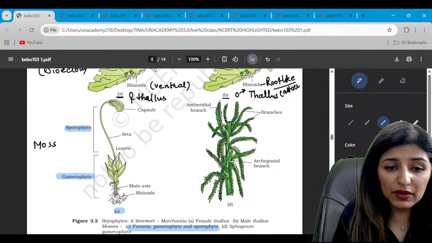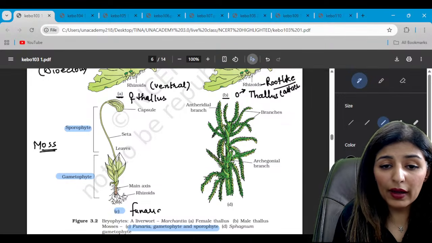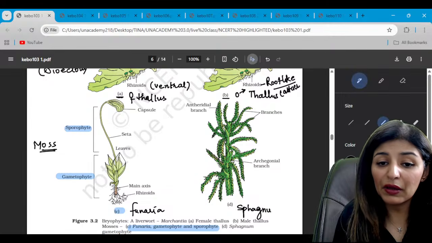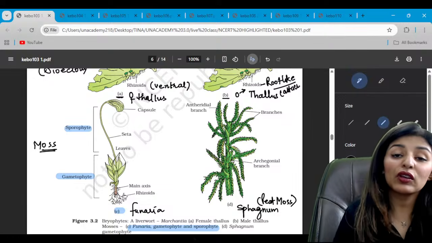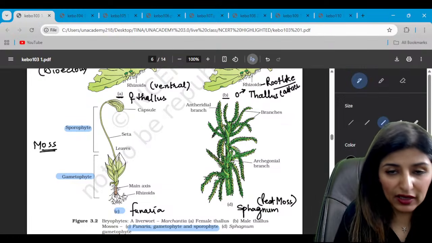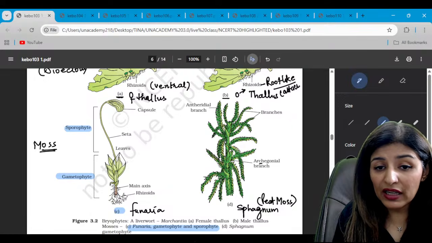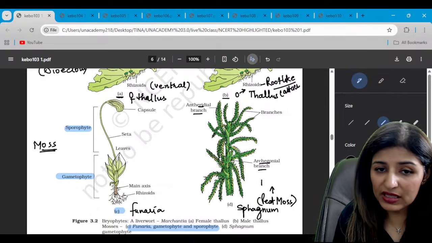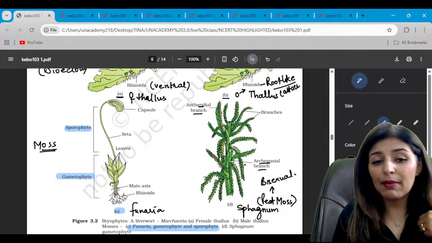Are we clear? Now, moving on to the next diagram, that is a moss. So this one is of Funaria, while the D diagram is Sphagnum or the peat moss. So, peat moss also has water holding capacity. That is why we use it for transshipments, right? So, peat moss, as you can see, has both archegonial branch and antheridial branch. So that means it is bisexual. Can we say that or not? Yes or no?